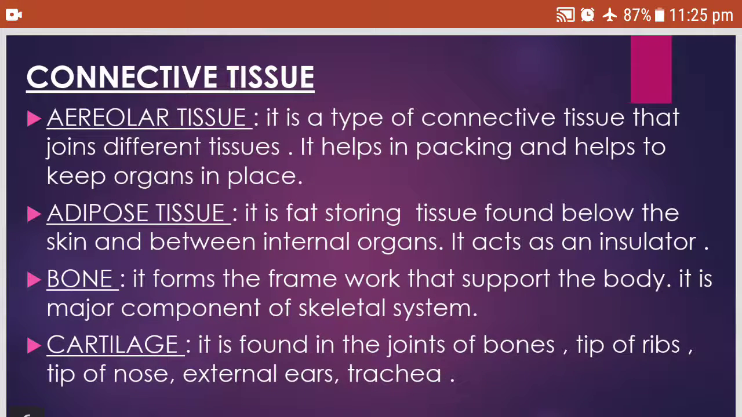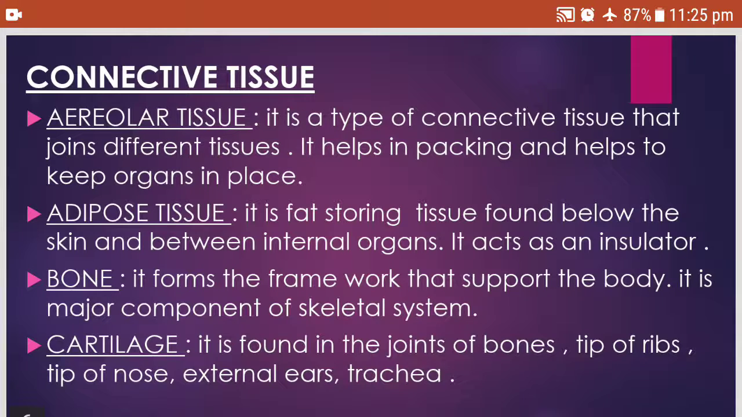Coming to the connective tissue. We have seen the epithelial tissue, so we will now talk about the connective tissue. Connective tissues again are of the following types. Areolar tissue. It is a type of connective tissue that joins different tissues. It helps in packing and helps to keep the organs in place. Whereas adipose is another type of connective tissue. It is a fat storing tissue found below the skin and between the internal organs. It acts as an insulator. This is a very important point.